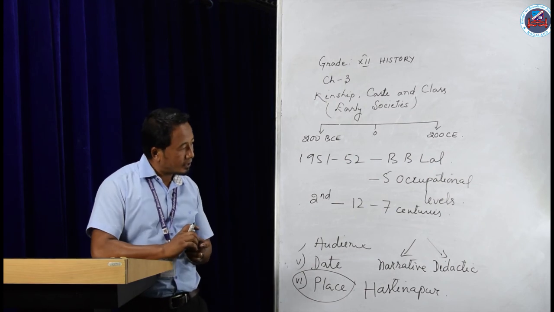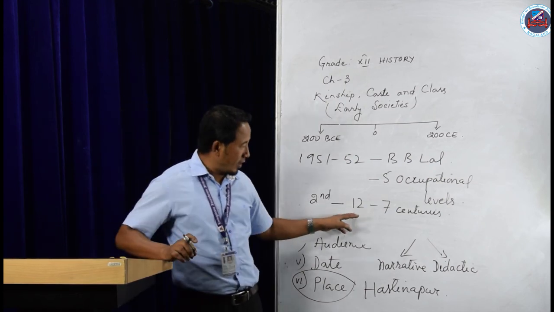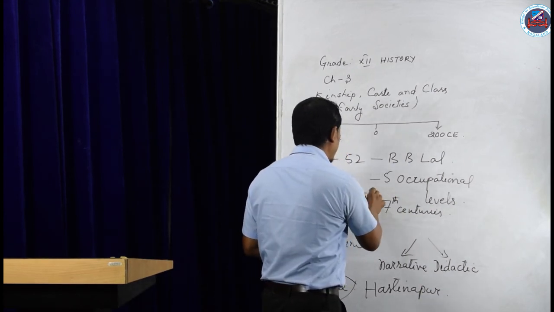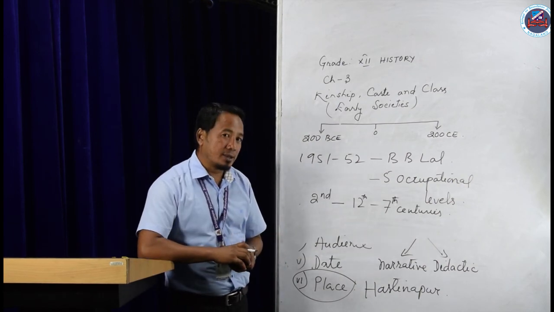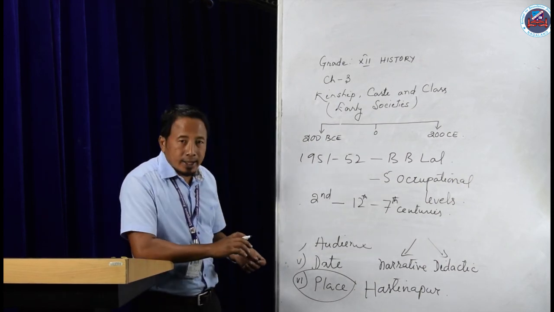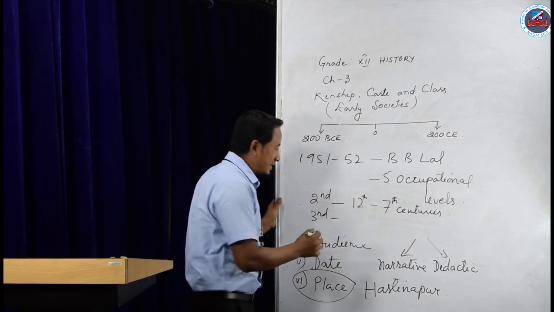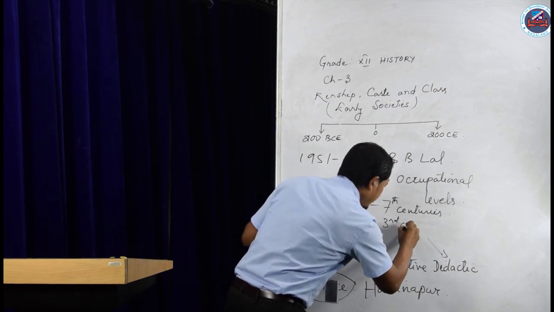So from this we understood that from the 12th to 7th centuries, people lived in reed houses plastered with mud. And the third occupational level starts from the 6th to 3rd century BC.